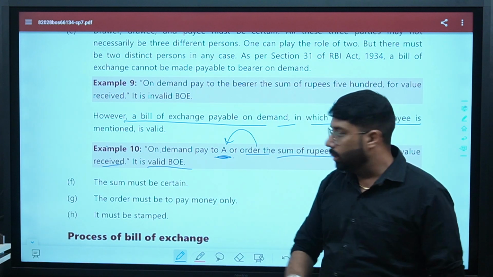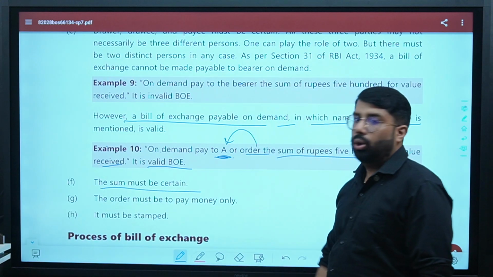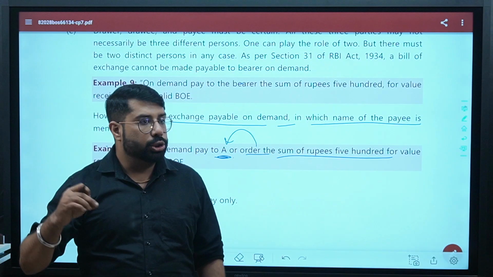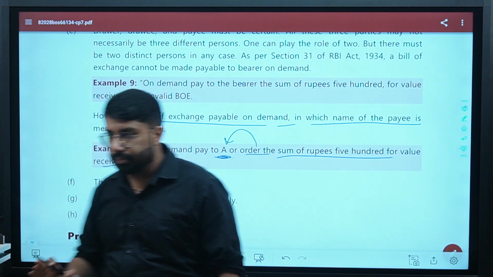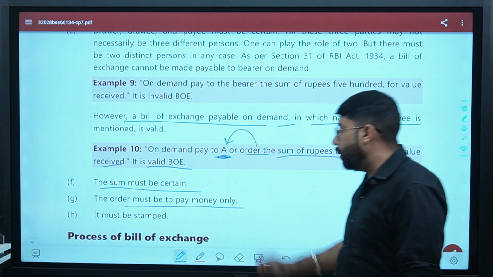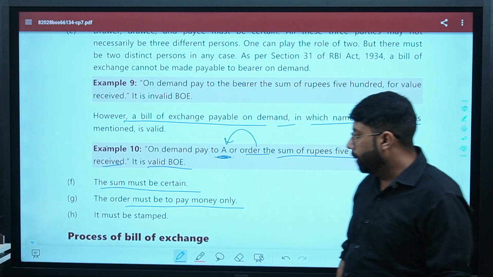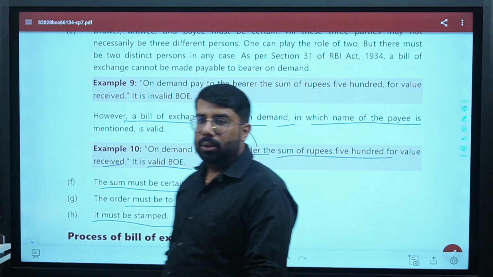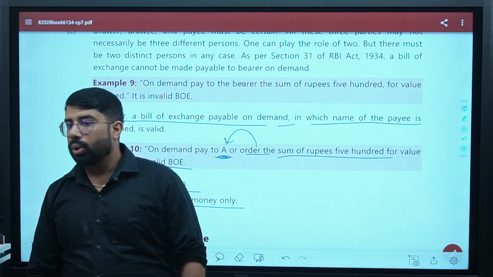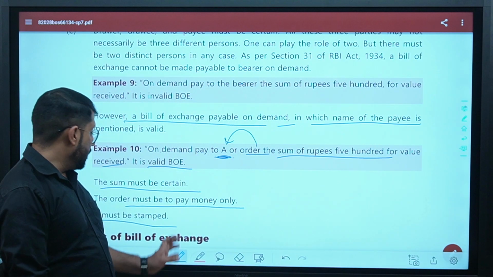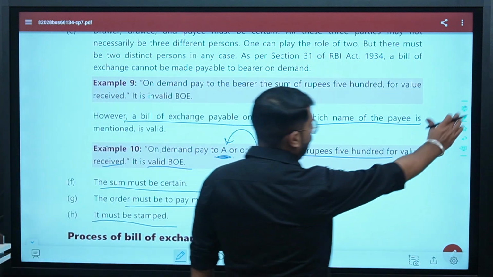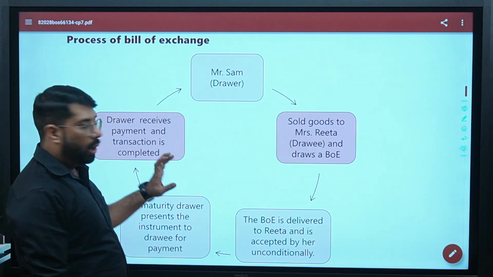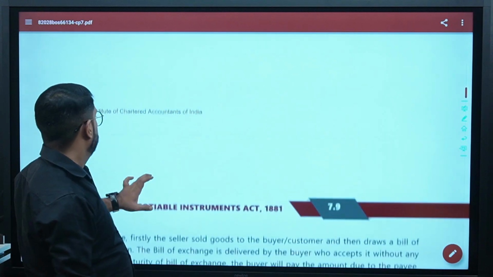Are we clear, guys? Then it says the sum must be certain. Of course, you are making a bill of exchange. You have to write a certain amount which is to be paid by one person to another. Then it says the order must be to pay money and money only. And last it says it must be stamped. Are you clear? Stamped according to the Indian Stamp Act. Guys, are you clear with the things? This process I've already explained to you people, right? Moving ahead.